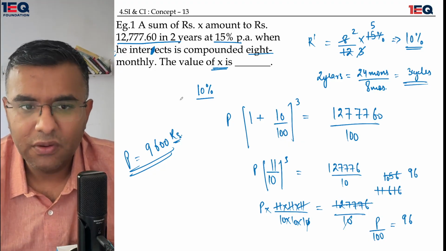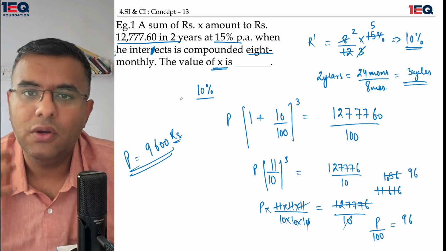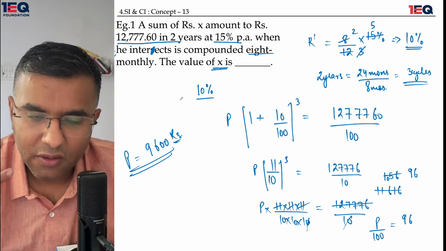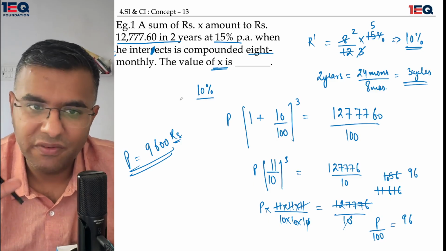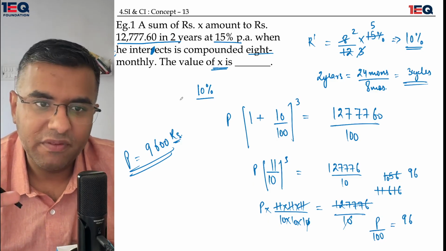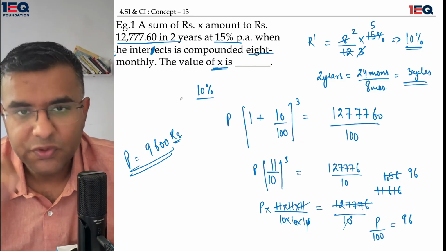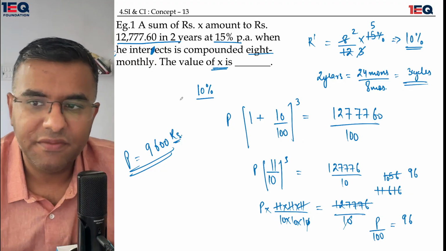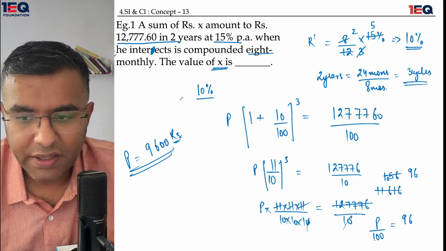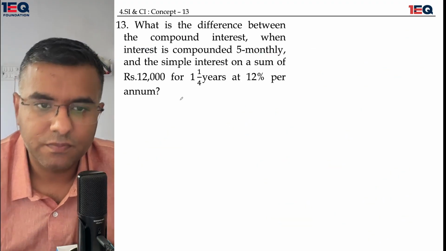That is why whenever you are stuck in the zeros, try to understand what the ballpark figure we are looking for is. The ballpark figure we are looking for is somewhere around 13,000, a little less than 13,000. So 9600 is going to be my final answer. Right? Okay, I'll move on.